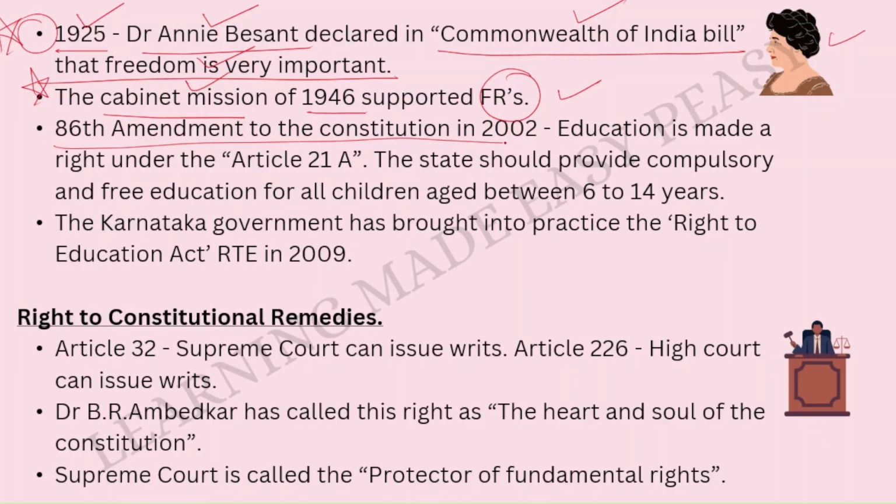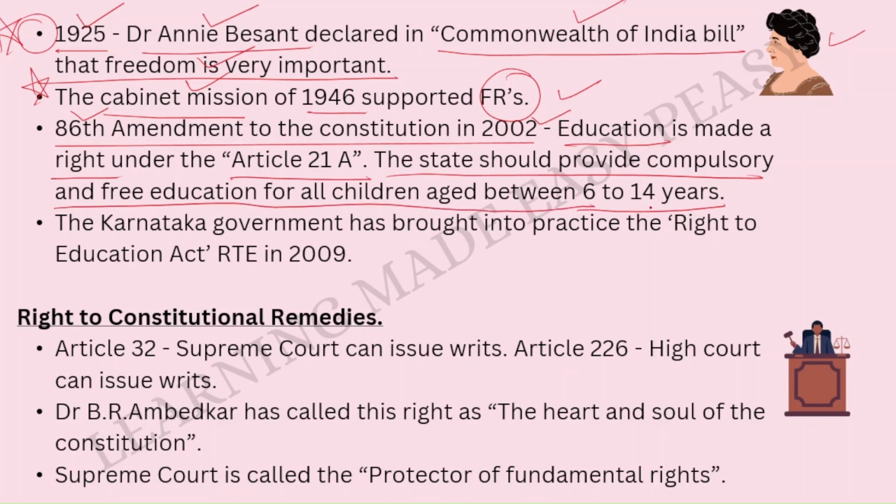86th Amendment to the Constitution in 2002. Education is made a right under the Article 21 Clause A. The state should provide compulsory and free education to all the children aged between 6 to 14 years. So, by the 86th Amendment Act to the Constitution, which happened in 2002, education is made as the right under Article 21 Clause A. And in this it is said that the state should provide compulsory and free education to all the children aged between 6 to 14 years of age.